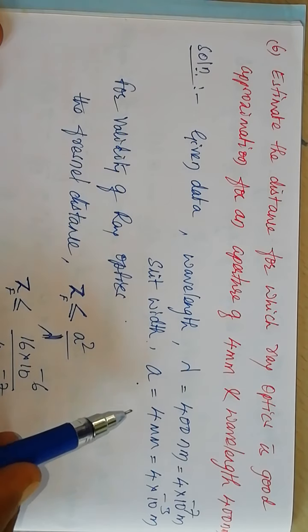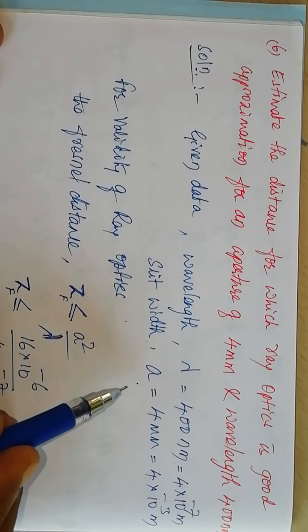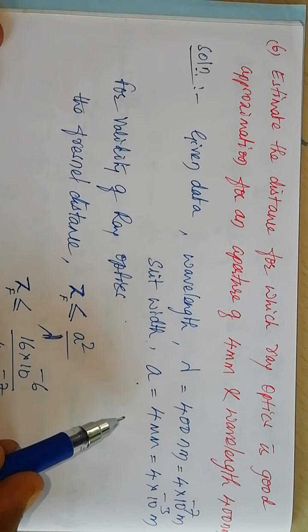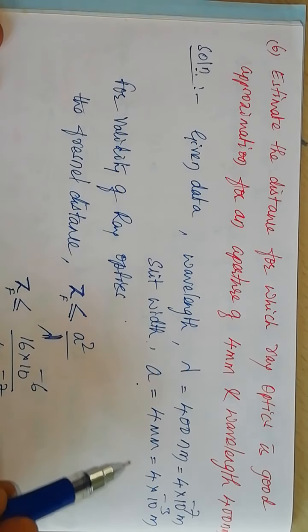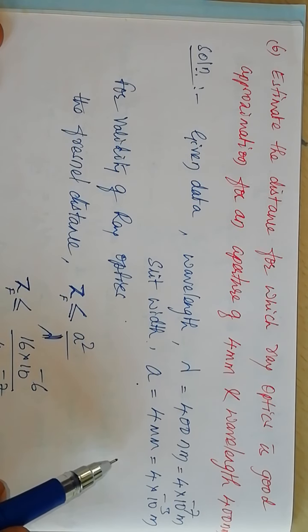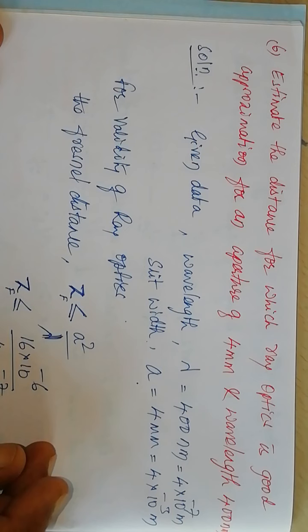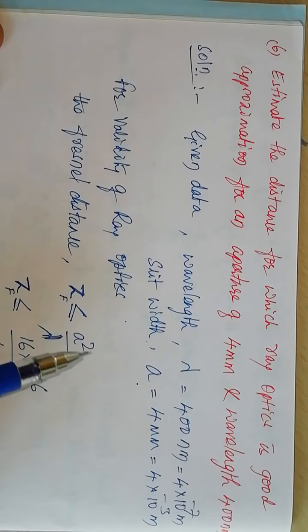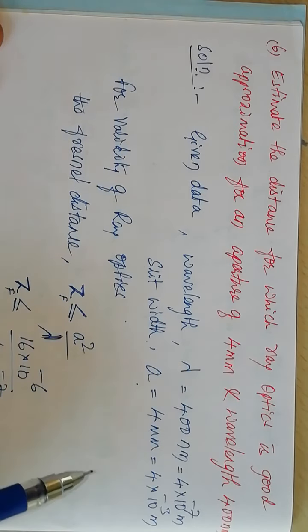So the distance up to which the linear width of the central maximum is equal to the width of the slit is called Fresnel's distance. Up to this particular distance ray optics is valid. Beyond Fresnel's distance, the linear width as well as angular width of the central maximum increases and ray optics is not valid.